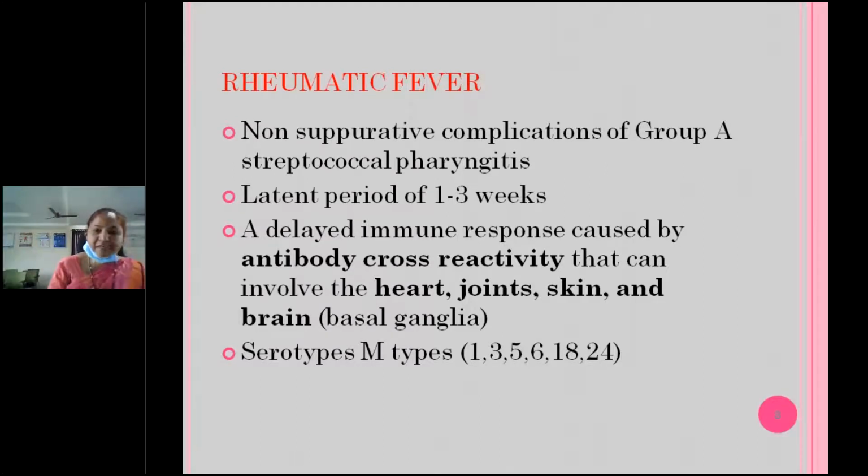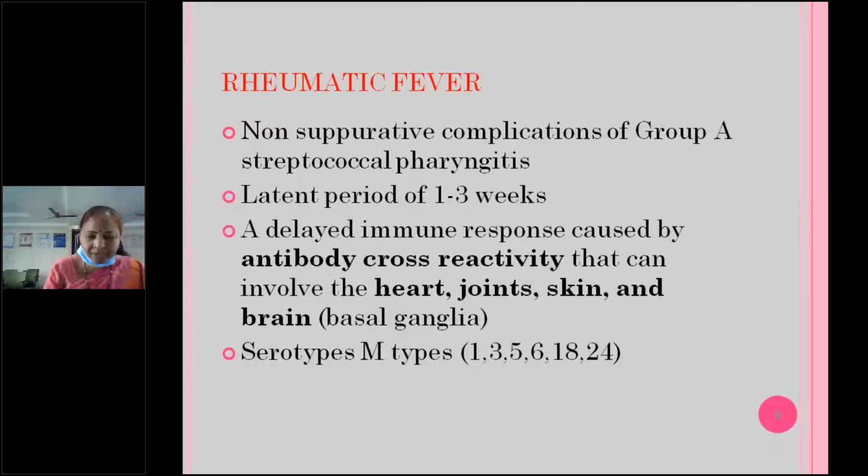Okay. The latent period is usually 1 to 3 weeks, and it's a delayed immune response caused by antibody cross reactivity. That's why it's called immune mediated. Antibody cross reactivity can involve the heart, joints, skin, and brain. Usually the cell wall of this bacteria mimics the collagen tissue. That's why there will be chances of cross reactivity because of the antibody, and it involves the heart, joints, skin, and brain.